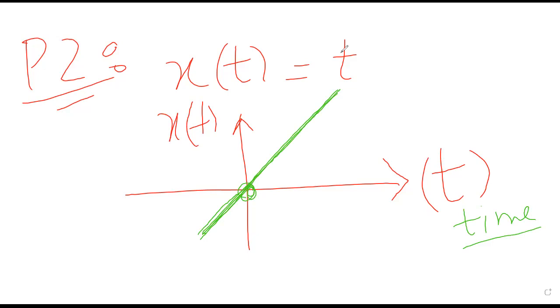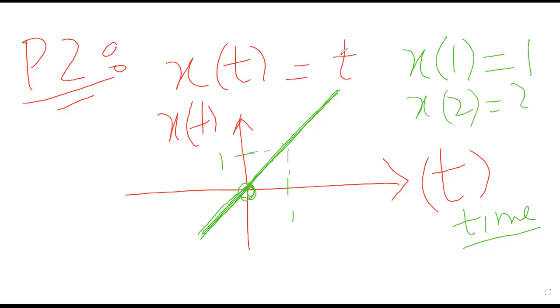What this basically means is that when t equals 1, x of t must be 1. So at 1 the value is 1. My graph will be just like that, taking points and plotting them. Now for the second one, when t is 2, x equals 2, so this must be 2 and 2.